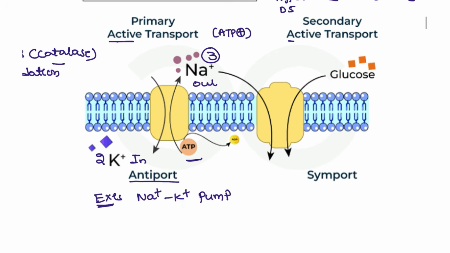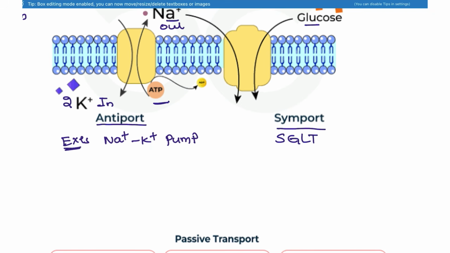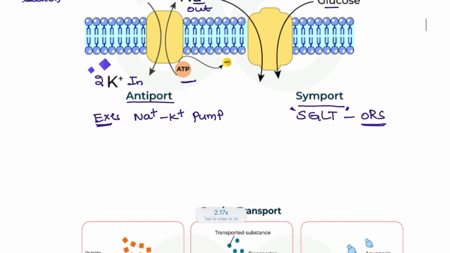Next, secondary active transport, which comes from the symport. What is the example? SGLT, the sodium glucose transporter, where sodium and glucose are facilitated together to come inside the body. And what is the common mechanism seen with ORS? The ORS we are giving to children is actually carried into our body with the help of the sodium glucose transporter only. Okay, that is the ORS mechanism. This is a secondary type.